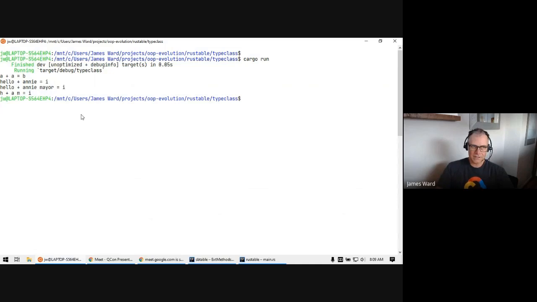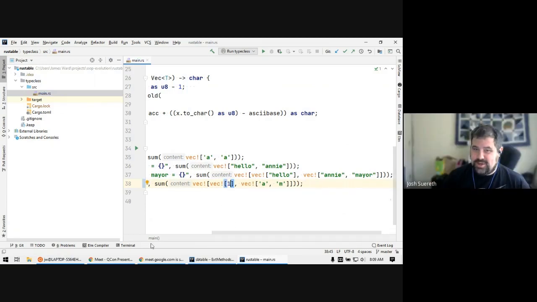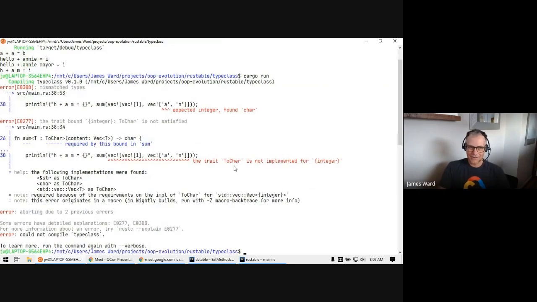But the important thing to highlight is that this is like the Kotlin extension methods that we saw, except we don't have to do that explicit passing of the types that are needed like we did in Kotlin. So great, that one works. Let's go back to here and change one of these chars. We know integers don't work, so let's put an integer in there, and then let's try to run the compiler again.